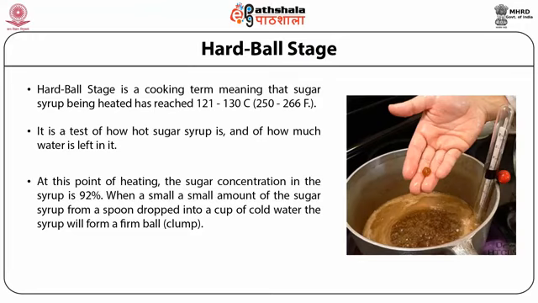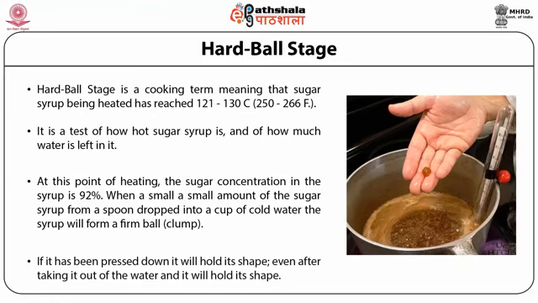When a small amount of sugar syrup is dropped from a spoon into a cup of cold water, the syrup will form a firm ball or a firm clump. If it is pressed down, it will hold its shape even after taking it out of the water. This stage is used in making candies and burfis moreover.